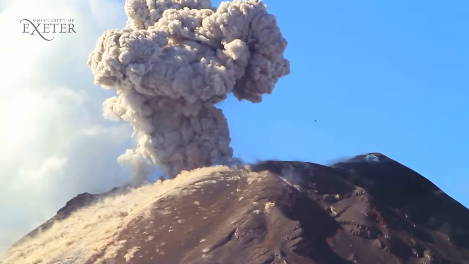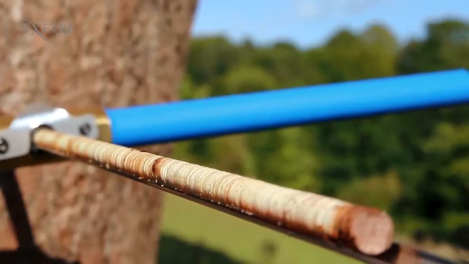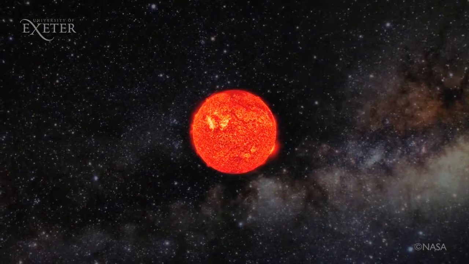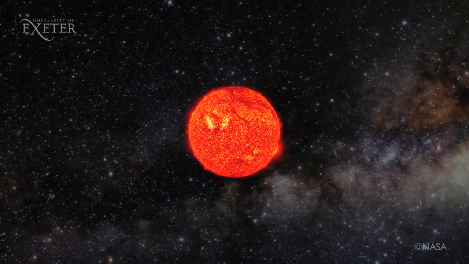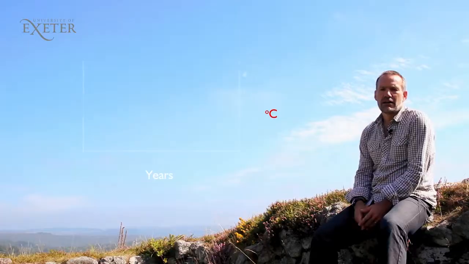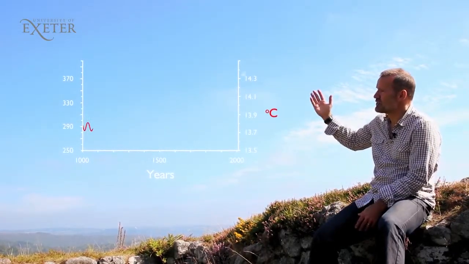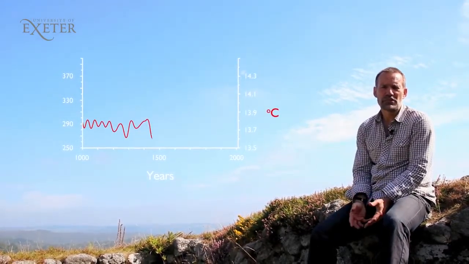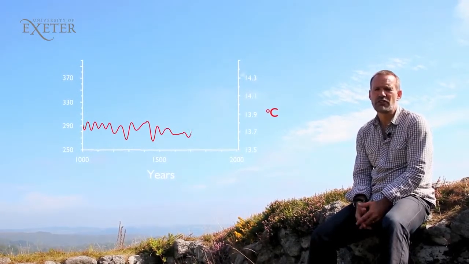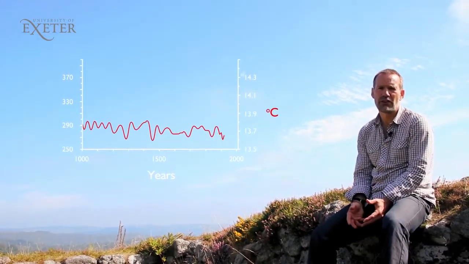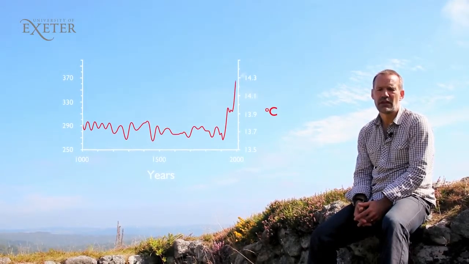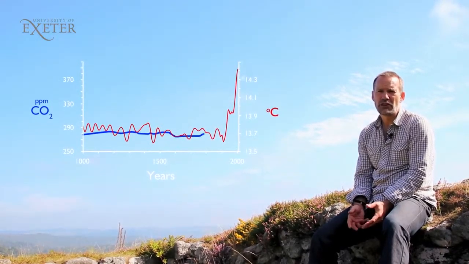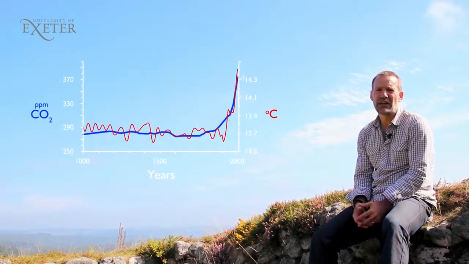We can match climate data from ice cores and tree rings to events and cycles related to these natural forcing factors. However, when we look at our climate record in the last 100 to 150 years, these natural forcing factors fail to explain what's happening to global temperatures. Let's look at one of the most famous or infamous plots of climate change, the so-called hockey stick curve. What this shows us is that temperatures have increased dramatically over the last 100 or 150 years in a way that can't be explained by solar variations and volcanic activity. If we overlay on that plot atmospheric carbon dioxide concentrations, we can infer that perhaps CO2 is the big new player in this story.